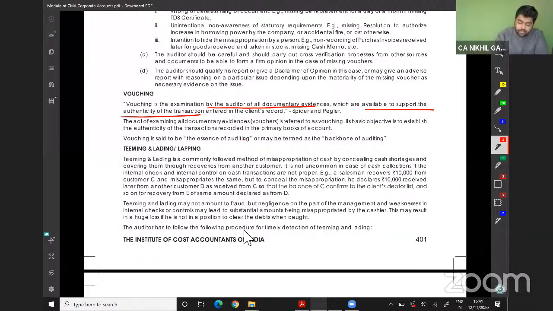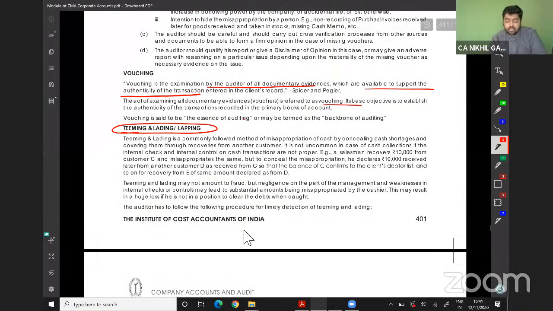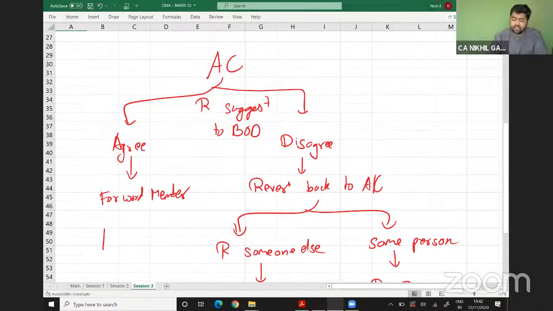So what do you mean by teeming and lading? Teeming and lading is a commonly followed method of misappropriation of cash, concealing cash shortage. This is a very good one. Please remember this thing: concealing cash shortage and covering them through recoveries from another customer. We will take this with an example. Chalo, we will read this, then we will take an example also.